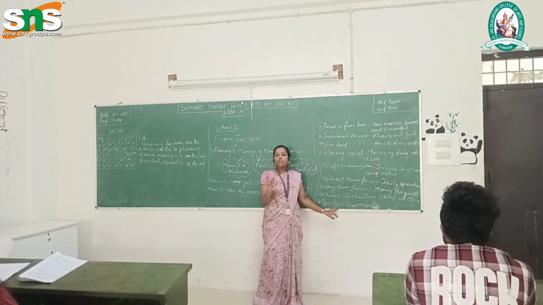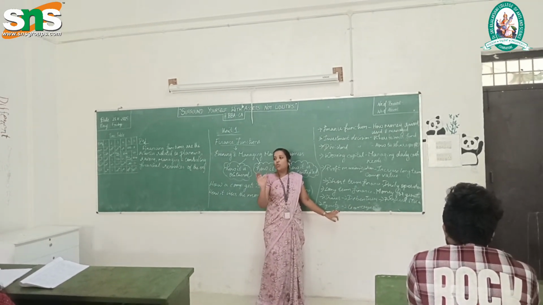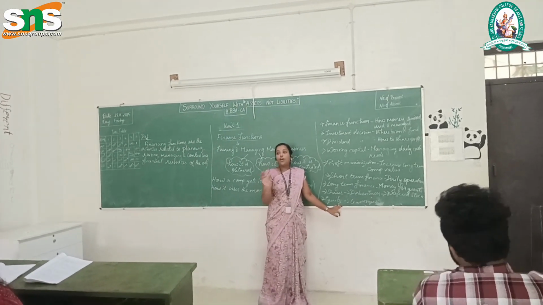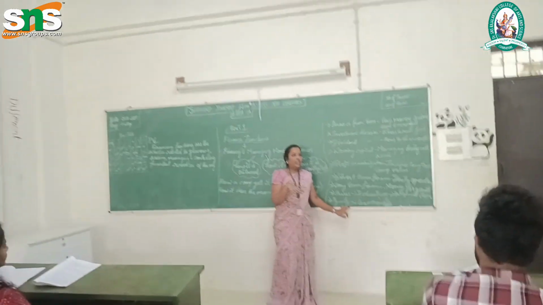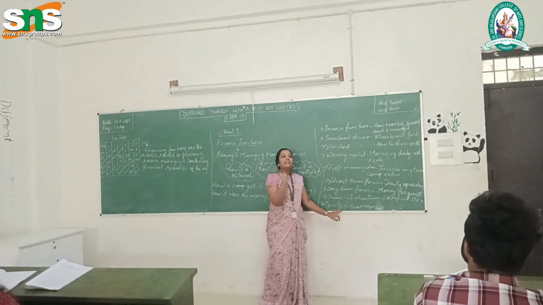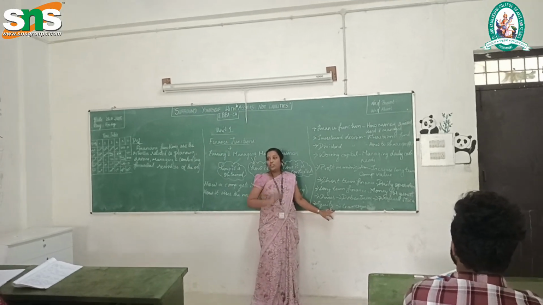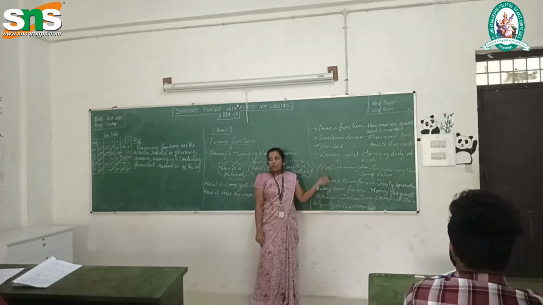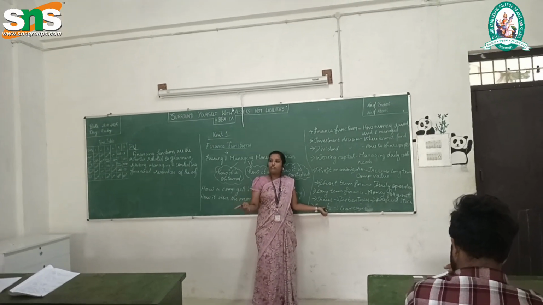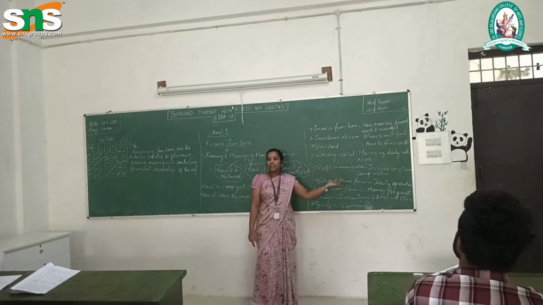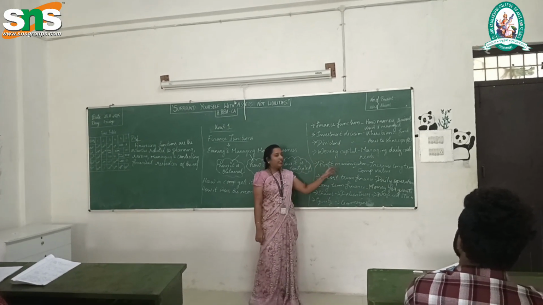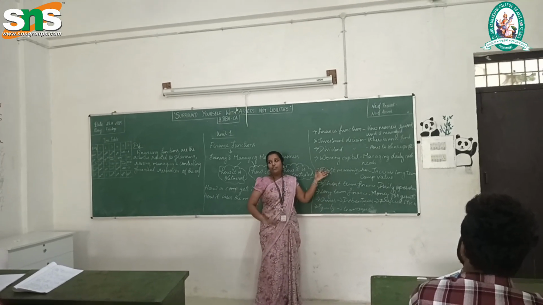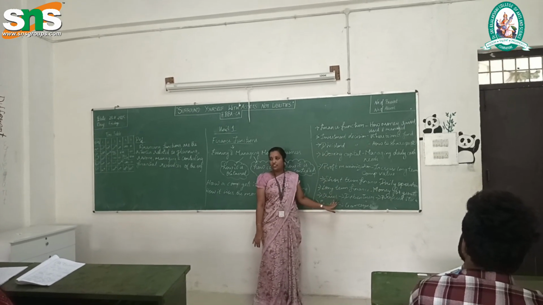Yesterday in our gaming session, you would have come up with an idea of what is dividend. What is dividend? Dividing your profit. Whatever profit you are earning, you divide it and give it back to your shareholders. That is dividend. So we will briefly discuss all these key points. Later, in each of the topics, we will discuss in detail what activities each particular thing involves. For example, profit maximization, and how it is involved in the financing function. We will discuss it in detail later, but we will see the gist.